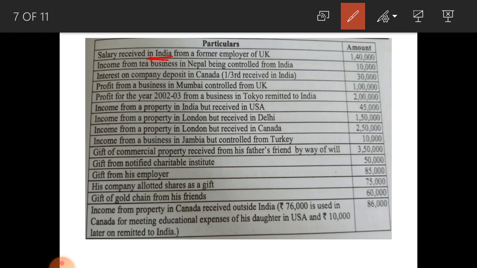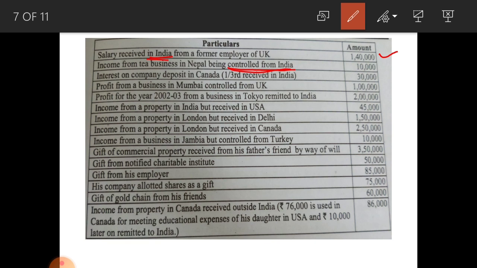All three categories must pay tax on this amount, 1,40,000 rupees. Next, see, income from tea business in Nepal being controlled from India. Business controlled from India only, so ordinary resident and not ordinarily resident must pay tax on this amount, 10,000 rupees.